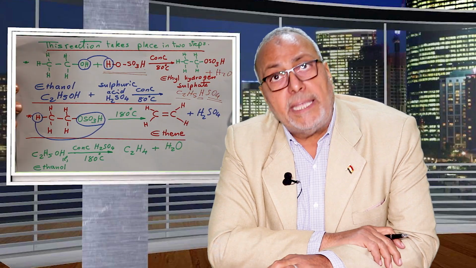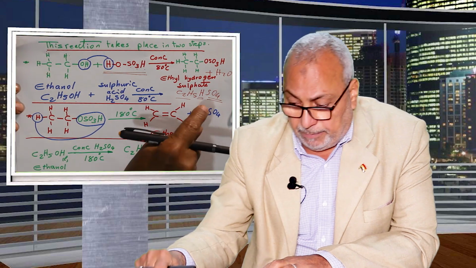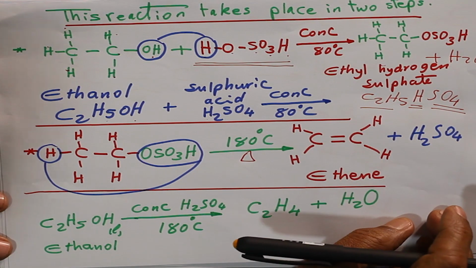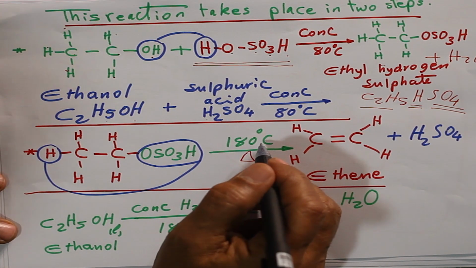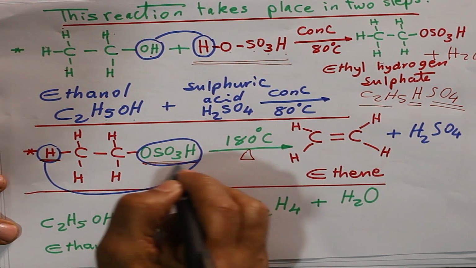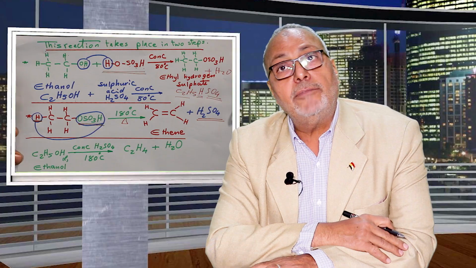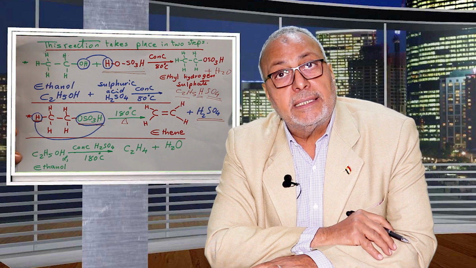This is the first step for preparation of ethene. Second step, with heating reaching 180, what happened? Sulfuric acid goes out, taking H and SO4H, forming sulfuric acid again, because it is considered a catalyst.